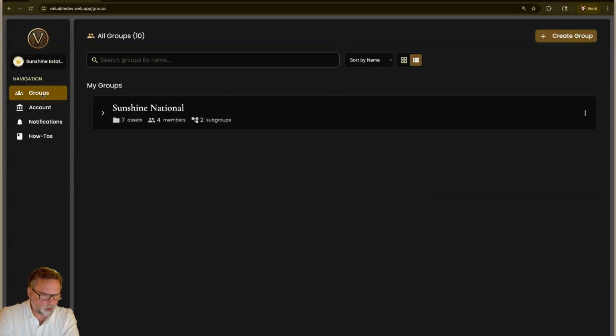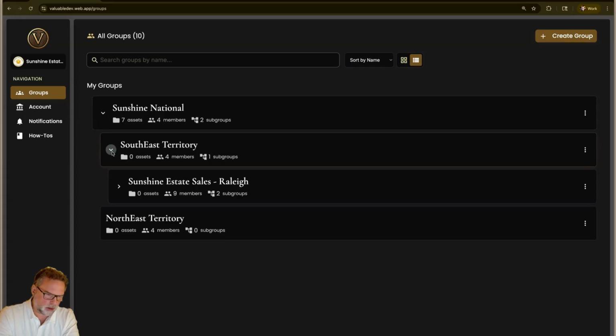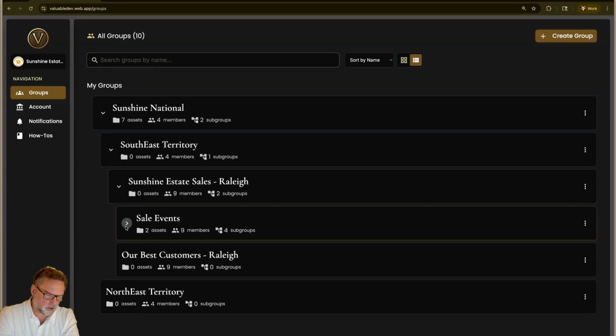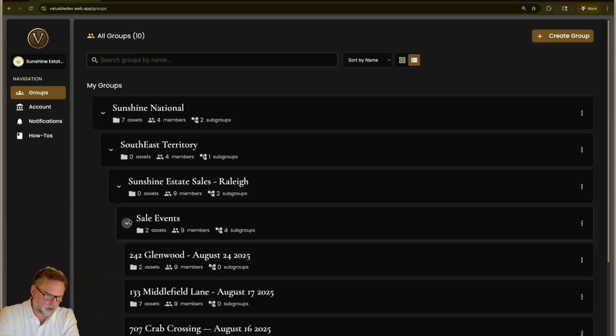So let's get right into groups. Groups is the heart and soul of Valuable, organizing people and assets to help increase the value of sales and organize teams around selling. Here we are in the group, and this is the Sunshine Group. We have this organizational structure. We have national, we have territories. Inside here, we have this Raleigh territory and sale events.